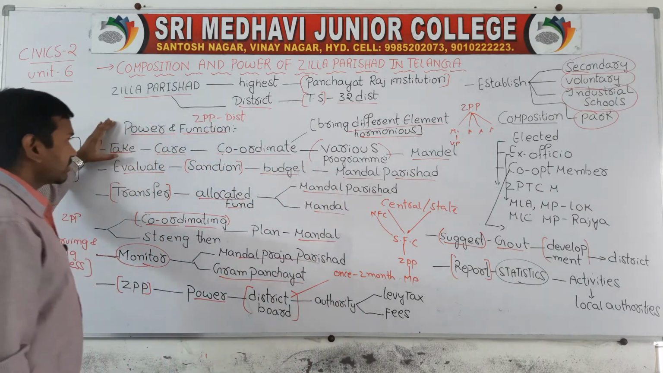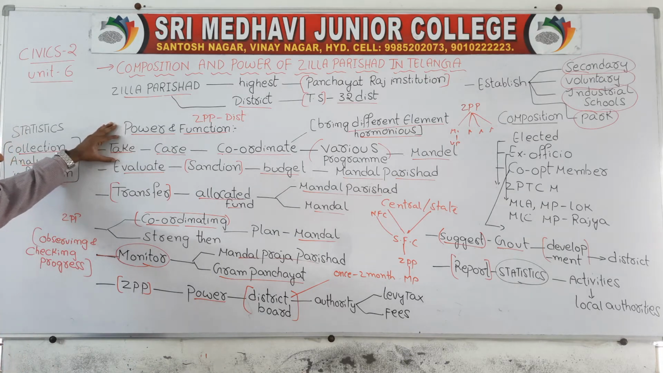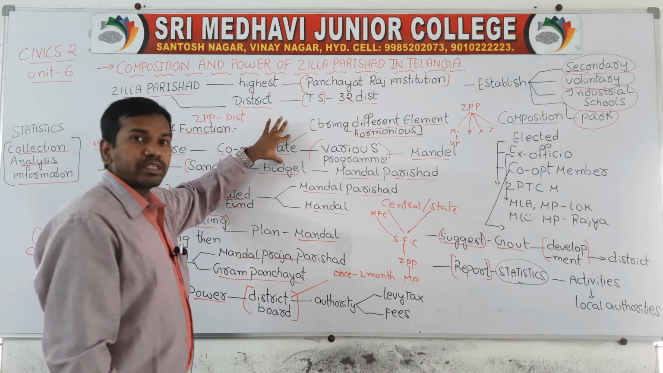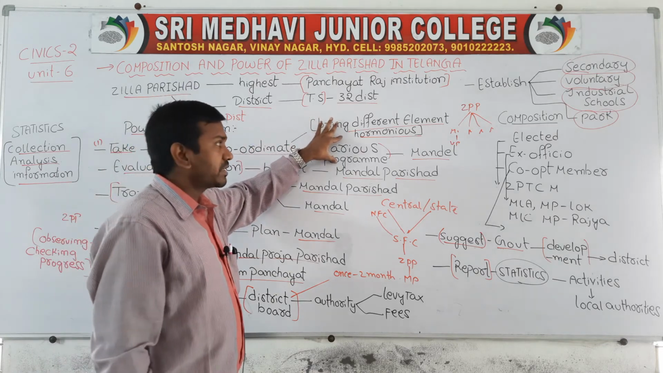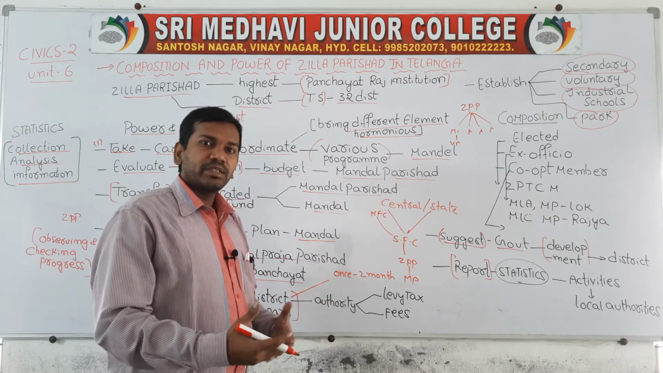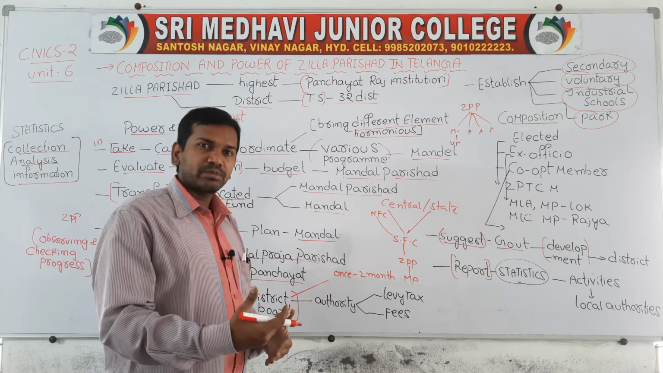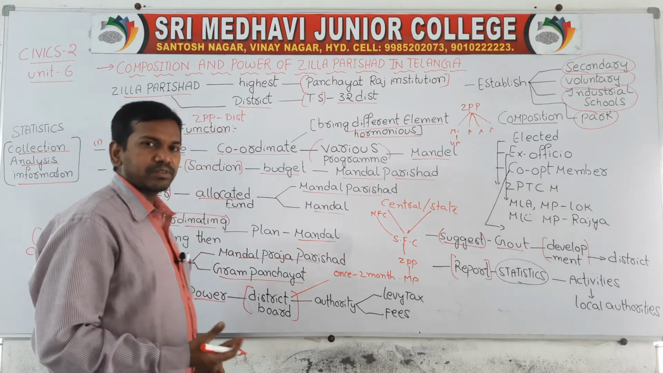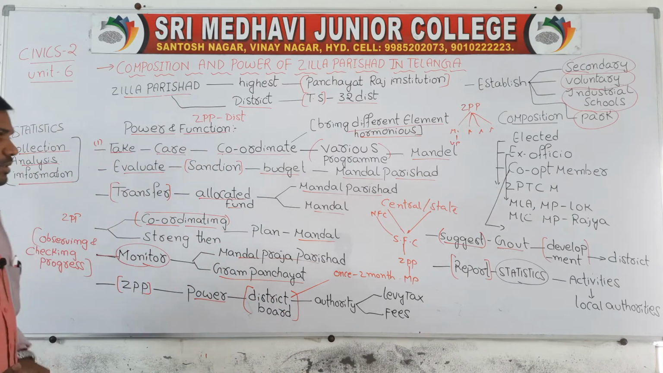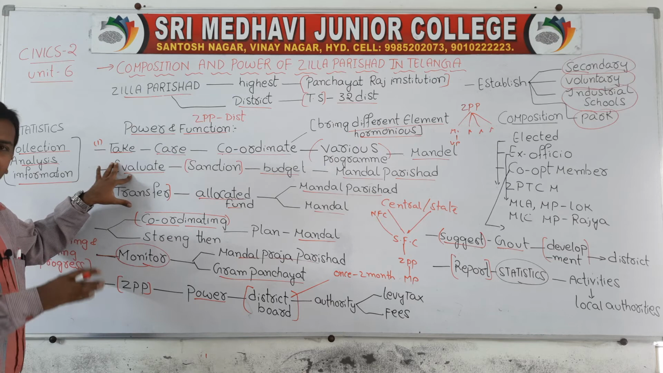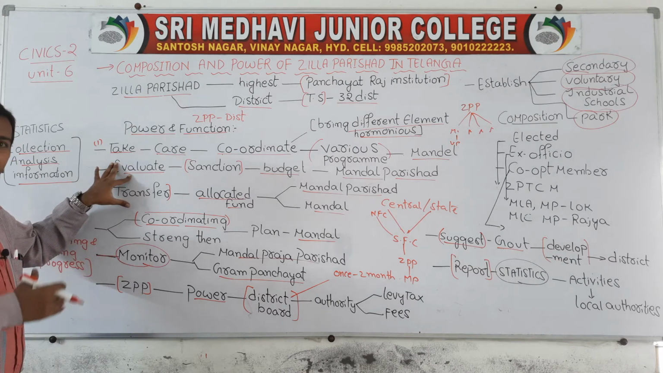Now power and functions. Zilla Praja Parishad has a power to take care and coordinate various activities of Mandal. Zilla Praja Parishad will coordinate whatever the various programs implemented for the Mandal, and they will cooperate upon the various activities to develop the Mandal. Development of Mandal is under the control of not only Mandal Parishad but also Zilla Parishad, and that's why Zilla Parishad has to coordinate with the Mandal Parishad.